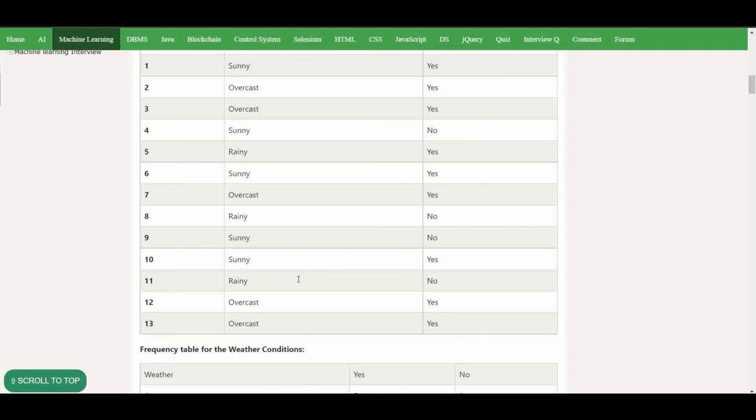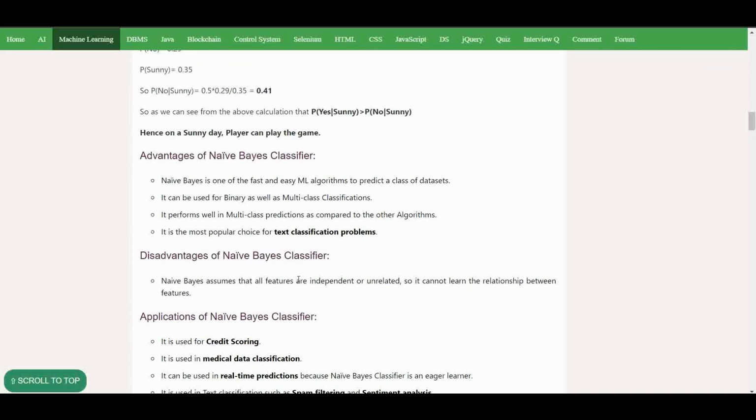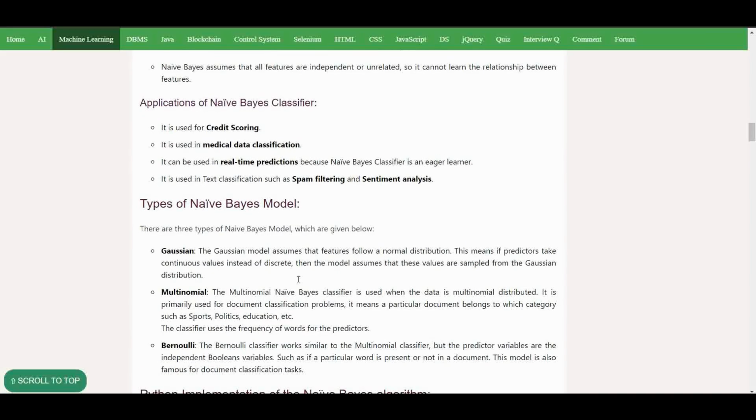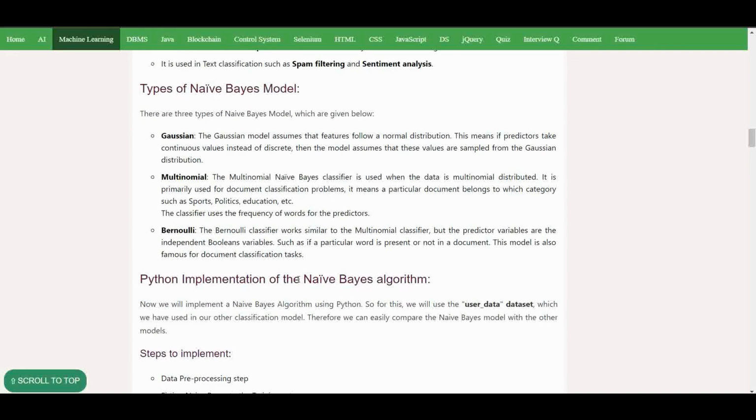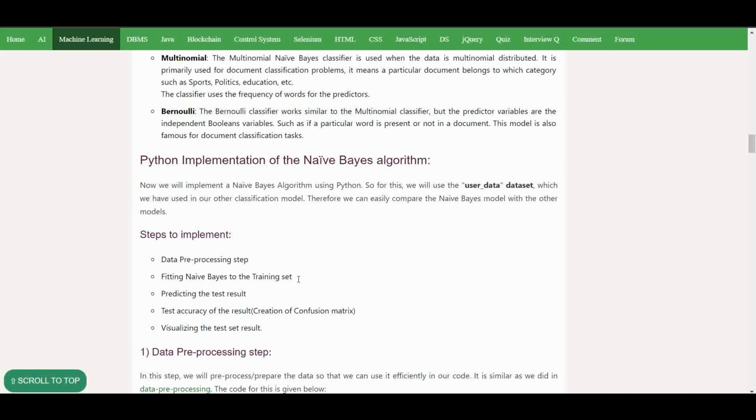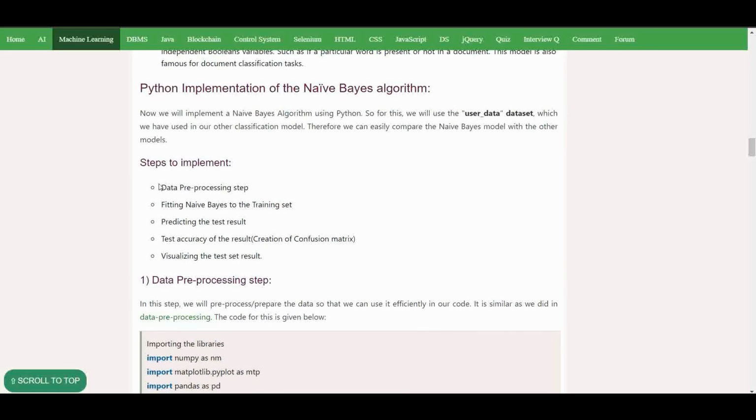So how does it work? Basically there are three types of Naive Bayes model: Gaussian, Multinomial, and Bernoulli. Now we're going to see the Python implementation of the Naive Bayes algorithm. We are going to use the same dataset, that is of SUV. The steps to implement are: first we do data pre-processing, then we fit Naive Bayes to the training set, then predict the test result, then test the accuracy of the result, and visualize the test set result.